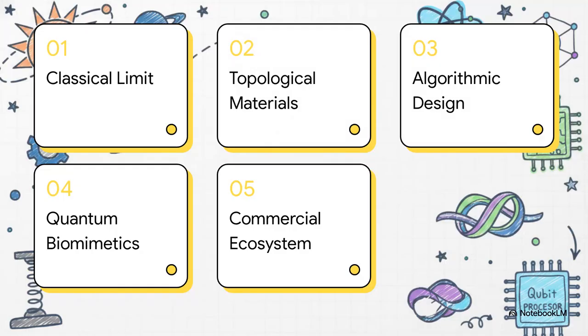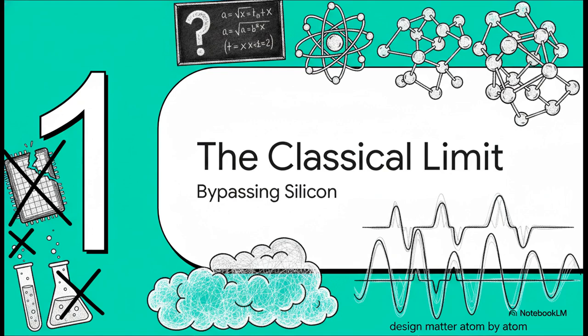So here is our mental roadmap for today's architectural tour. Section 1, the end of the classical limit. 2. Horizon 1, topological materials. 3. Horizon 2, algorithmic atomic design. 4. Horizon 3, quantum biomimetics. And finally, Section 5, the commercial quantum ecosystem. Starting with Section 1, the end of the classical limit, or basically bypassing the silicon wall.